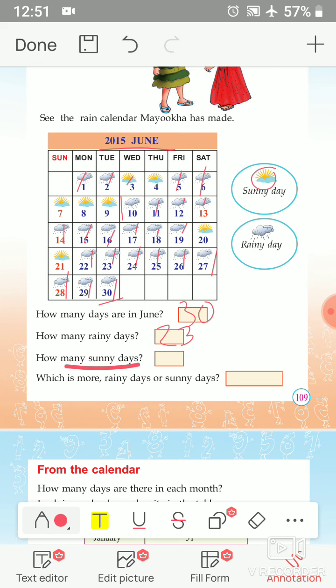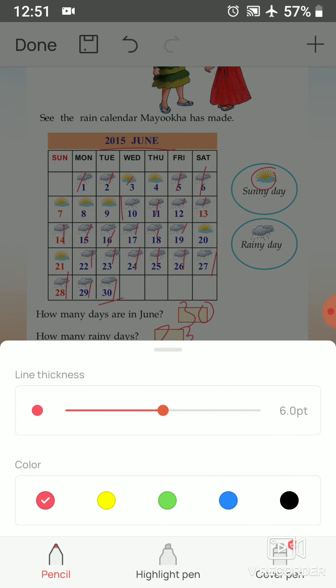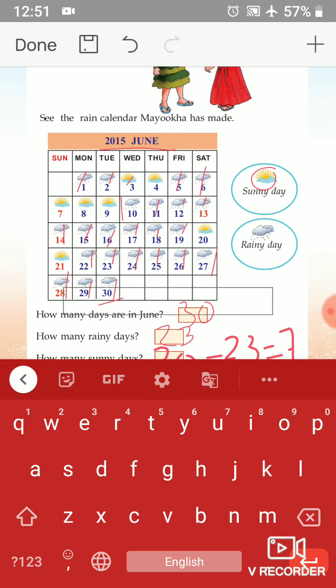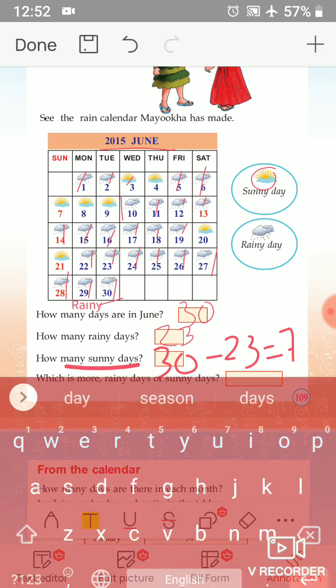Then how many sunny days are there? How will you find it? Yes, 30 minus 23. 30 minus 23 is 7 days. 7 sunny days are there. Then, which is more, rainy days or sunny days? Obviously, rainy days are more, 23 and 7. So we have to write in that box, rainy days. Okay.